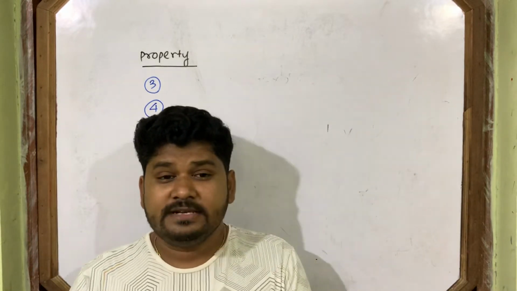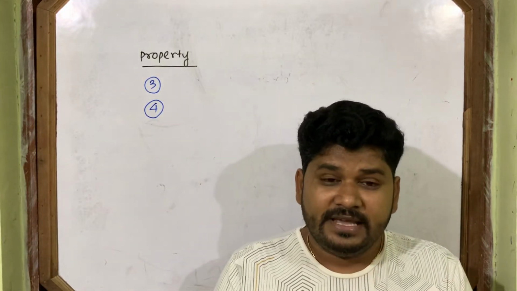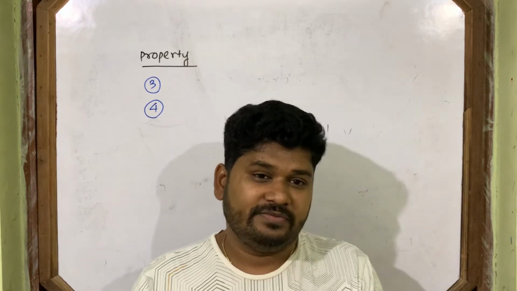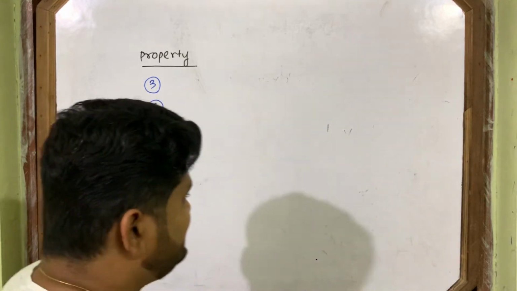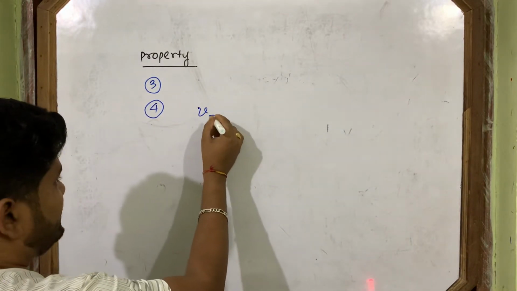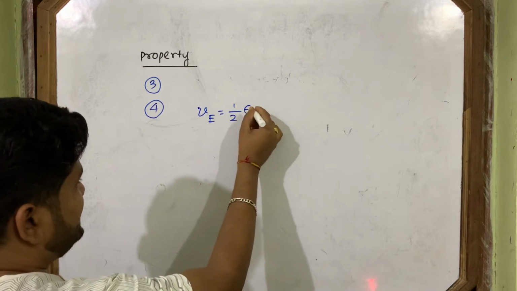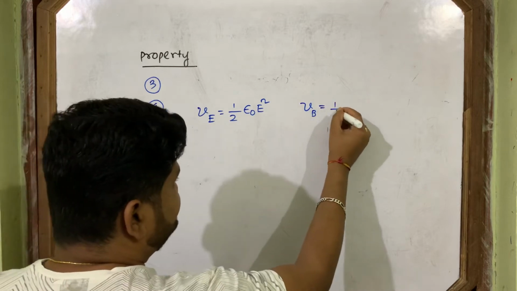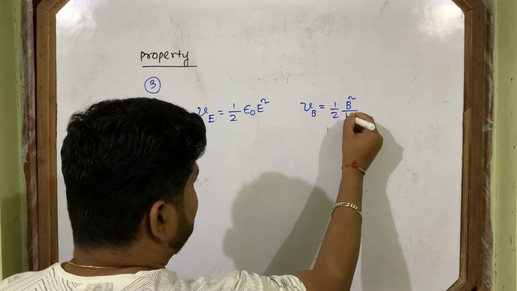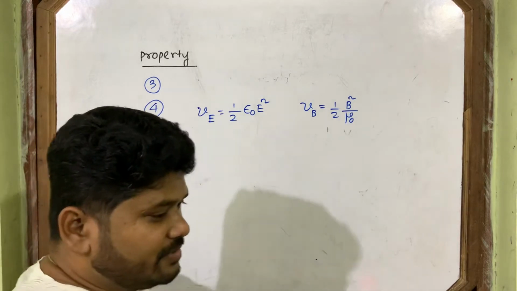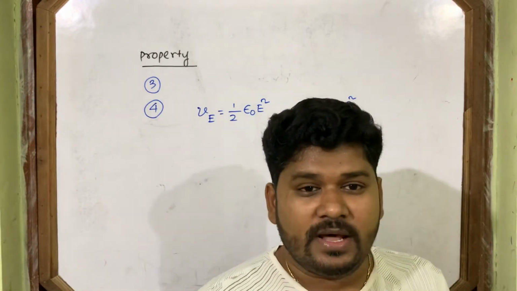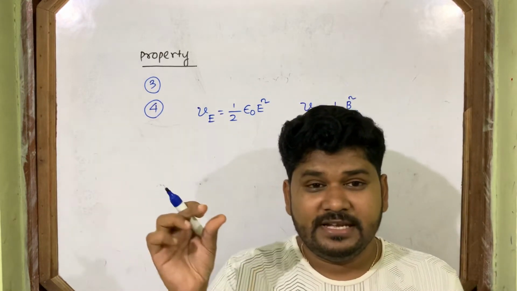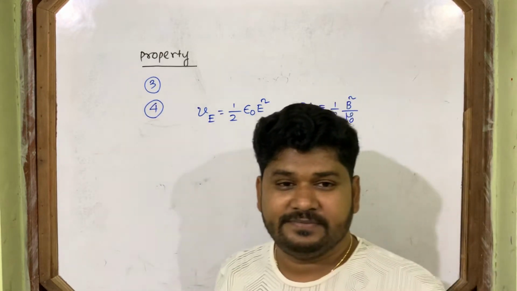Then property number 4. Energy is equally distributed between electric field and magnetic field in an electromagnetic wave. Means electric field energy density, I am writing, half epsilon naught E square. Magnetic field energy density, half B square by mu naught. Both energy densities are equal. Energy is equally distributed between electric field and magnetic field.